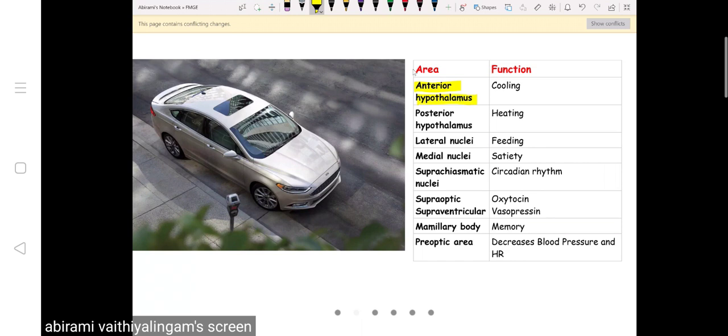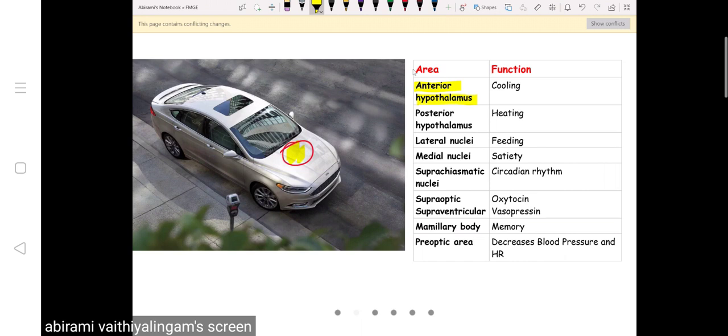If you can imagine the olden days car and all, radiator is there and they used to open and pour water there. So anterior hypothalamus plays role in cooling the body. How does it cool the body? It plays an important role in thirst mechanism.